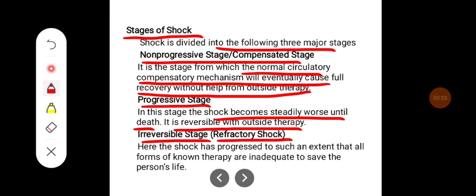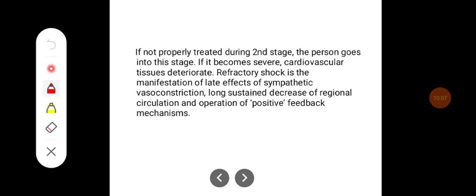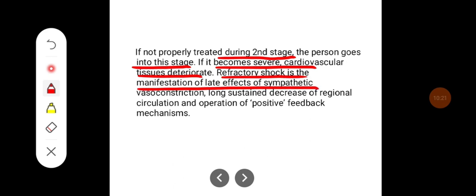Whereas irreversible shock is where the shock has progressed to such an extent that all forms of known therapy are inadequate to save the person's life. If not properly treated during the second stage, the person goes into this stage. If it becomes severe, cardiovascular tissues deteriorate. Refractory shock is the manifestation of late effects of sympathetic vasoconstriction, long sustained decrease of regional circulation, and operation of positive feedback mechanisms.